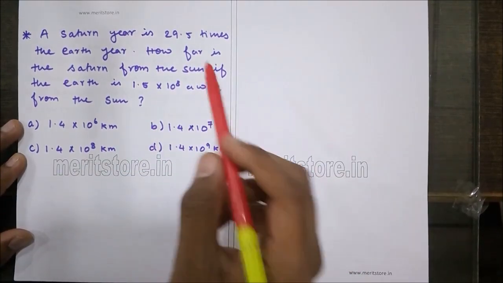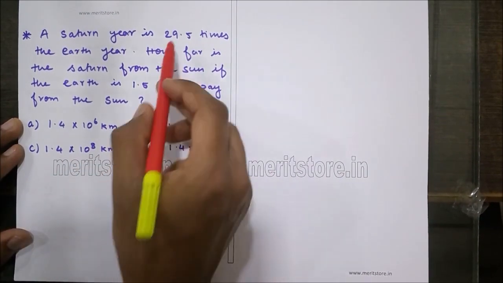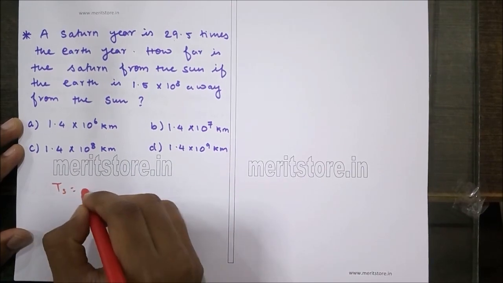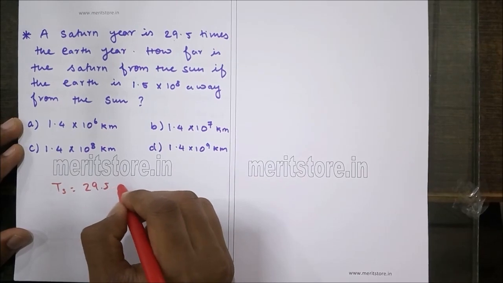Now, they have given us the time period of the Saturn year, which is nothing but 29.5 times the time period of the Earth year.